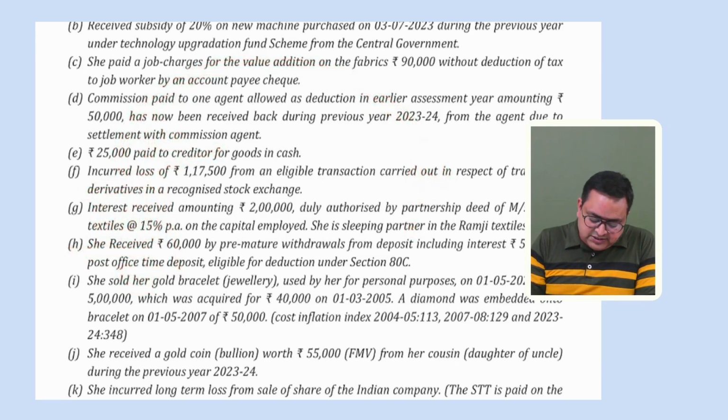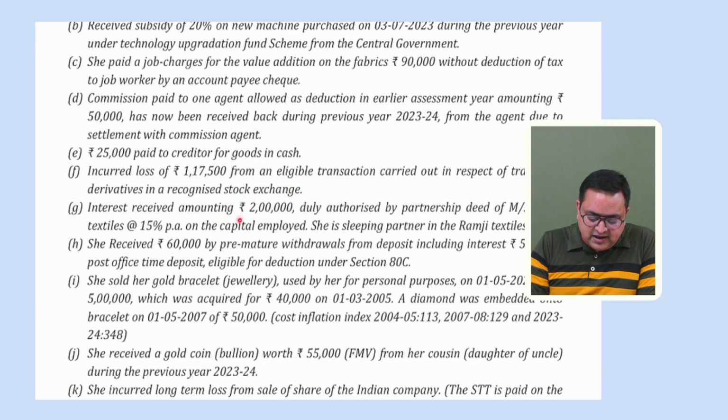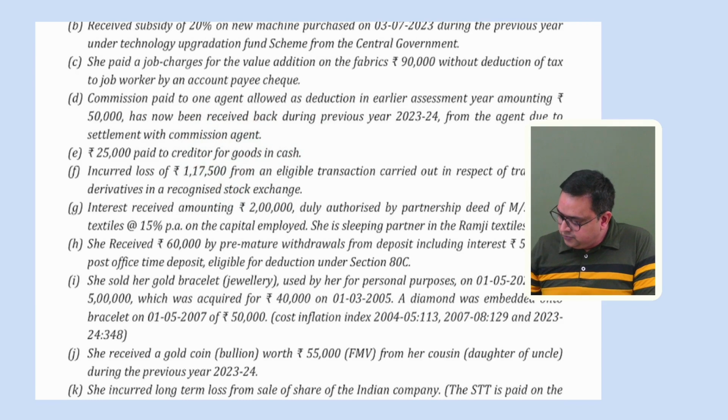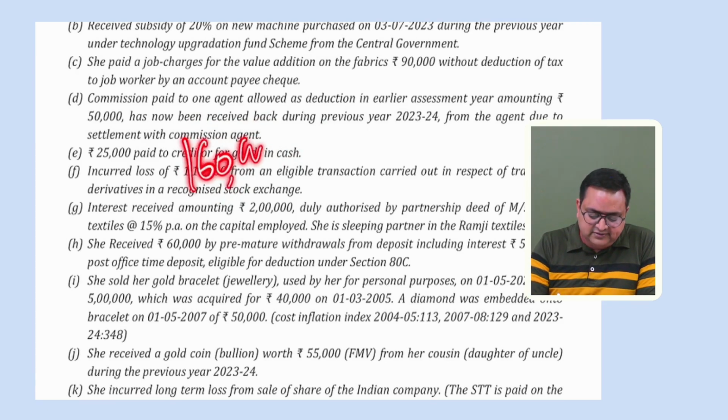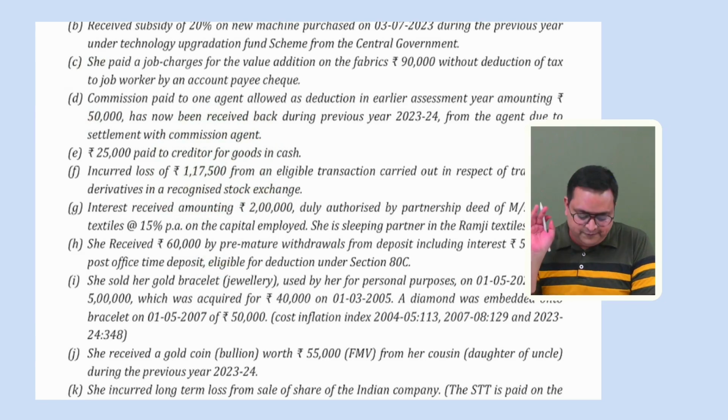Please tell me, she has received 2 lakh rupees and 2 lakh rupees is equivalent to 15%. So would the entire 2 lakh rupees be her PGBP income? No. You will do simple mathematics: this is equal to 15%, so what amount is equal to 12%? It is 2 lakh divided by 15 into 12. How much is it? It would be 1,60,000. So 1,60,000 will become her PGBP income. This is another PGBP: one PGBP is this business income, and this is PGBP number 2. Okay.